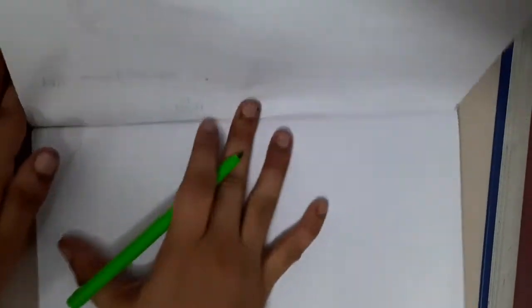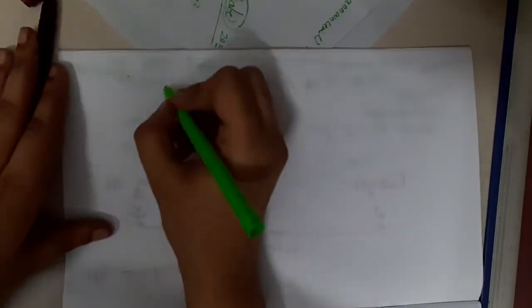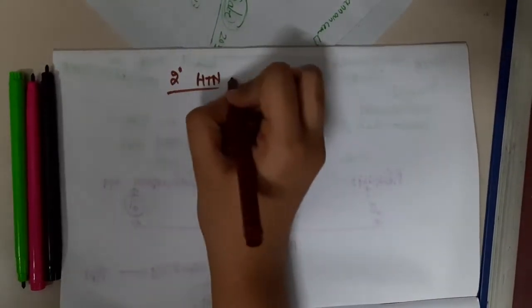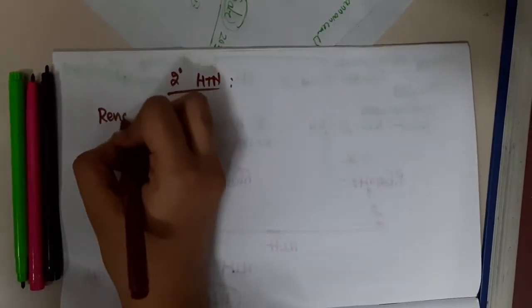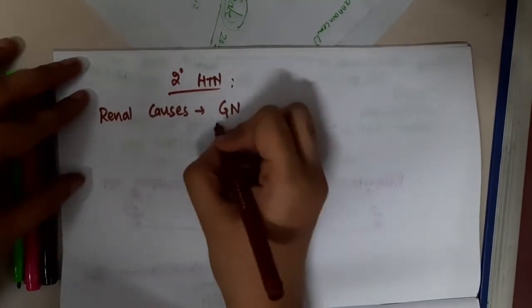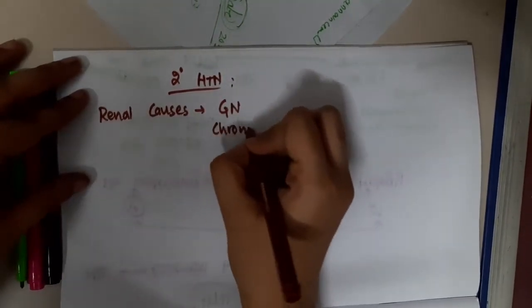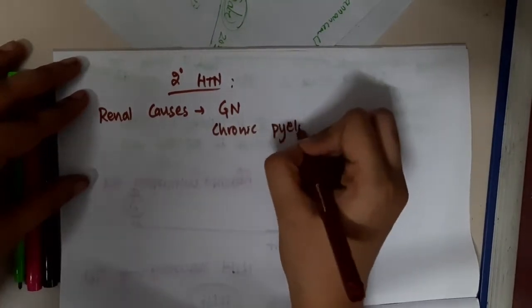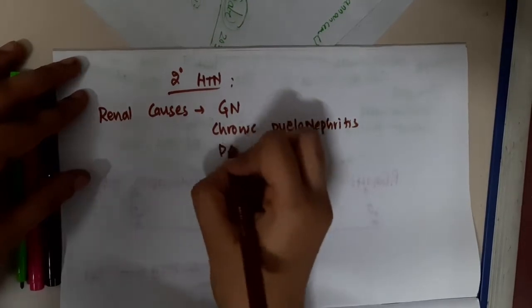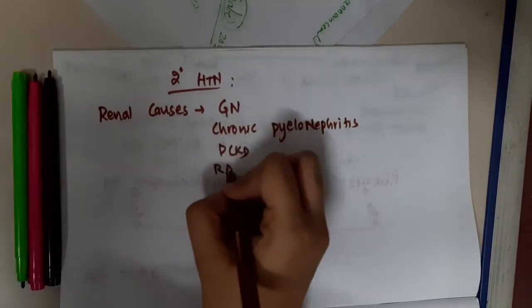Now let us learn the list of causes of secondary hypertension. First we have renal causes: glomerulonephritis, chronic pyelonephritis, polycystic kidney disease, then renal artery stenosis.